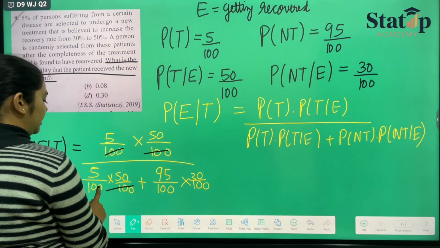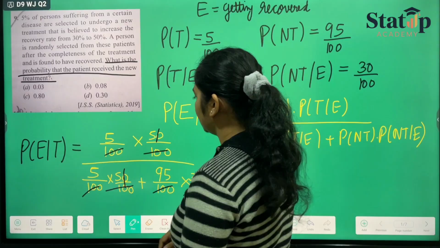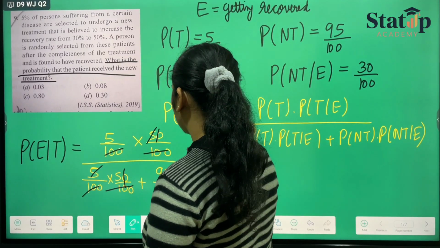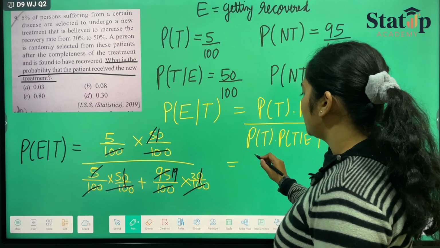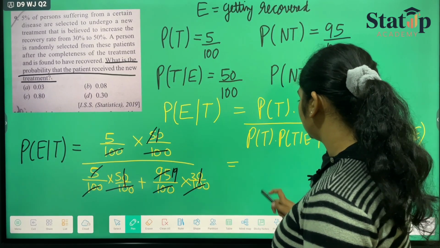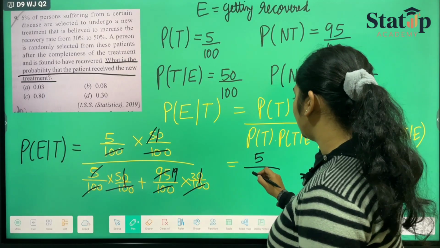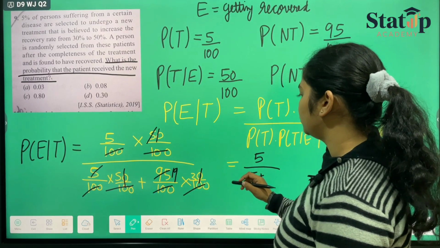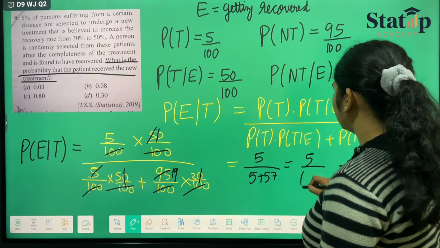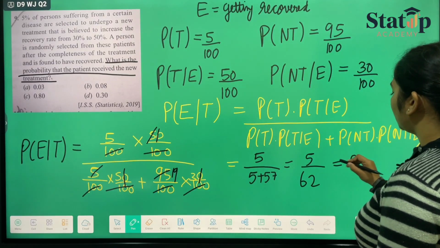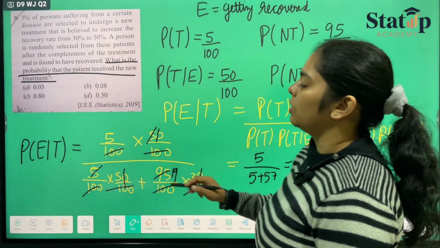So the denominator will get cancelled. 100 also we can cancel. 15 also we can cancel from here. It will be 19. So it will be equal to 5 upon, here it will be 5 plus 19 into 3, 57, which will be 5 upon 62, which will come out almost equal to 0.08, which is our option number B.